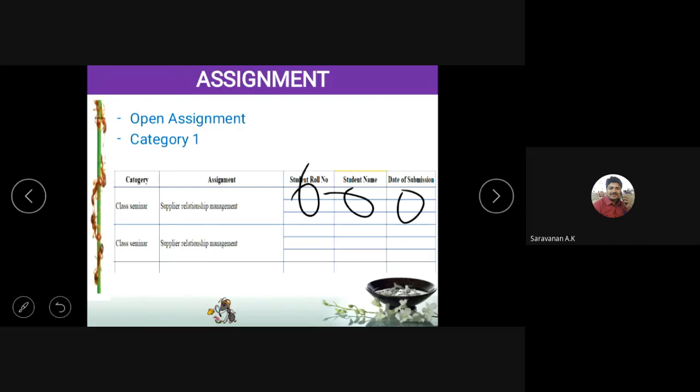For class seminar, we allocate 3 students, but a single student can also participate. It's not a problem, but you have to fill the 45-minute class. You should not take only 5 minutes and keep quiet. You have to engage the class for the entire session. This is the first category of assignment. The students who are interested in taking the seminar can take it.